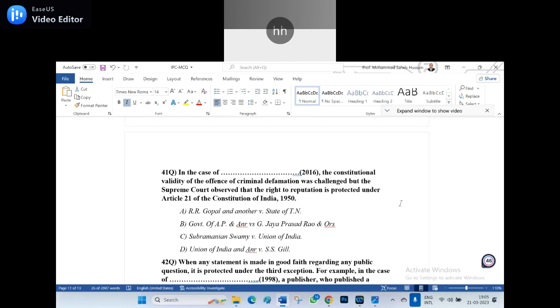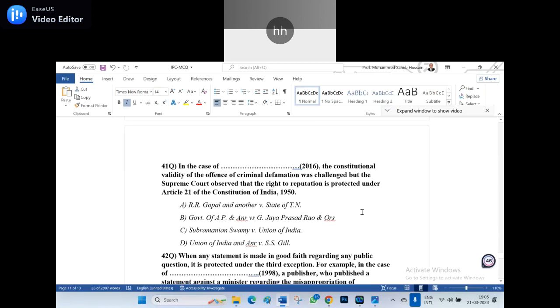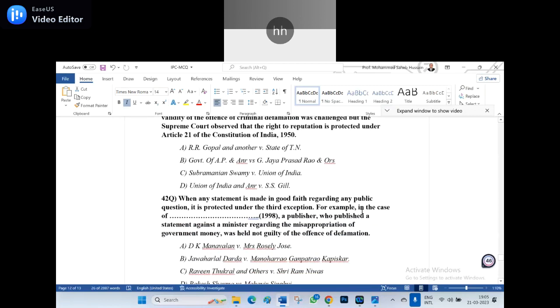Option A, sir. Wrong. Is the famous case law. Is the controversy between the Article 21 and the statement made over there. Subramanya Swamy versus Union of India. The case law is Subramanya Swamy versus Union of India. That is the case law.